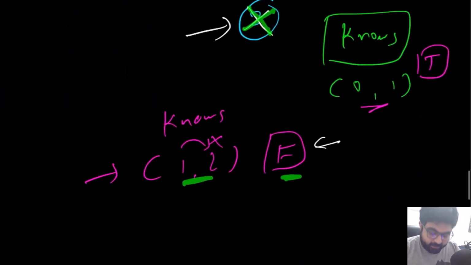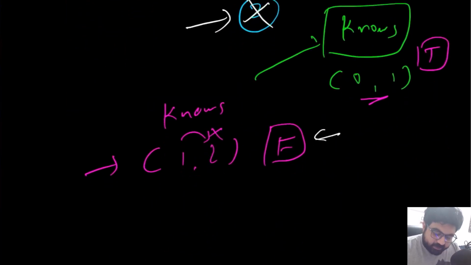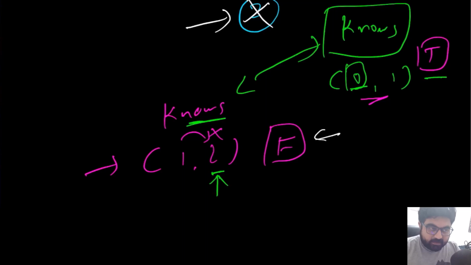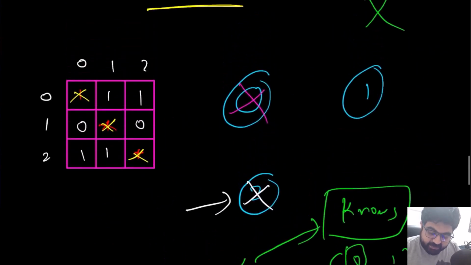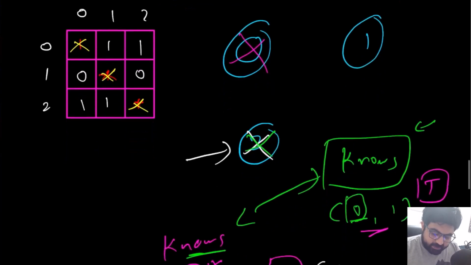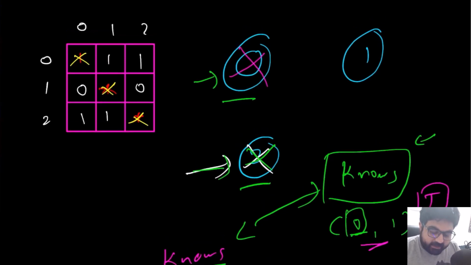Which means depending on the result of this knows function, if the value is true, we can eliminate the first value in the knows function. If the value is false, we can eliminate the second value. So with every single knows call, we are getting rid of one element. In this case, after just making 2 calls, we were able to get rid of 0 and 2, which means if there exists a celebrity, it has to be 1.